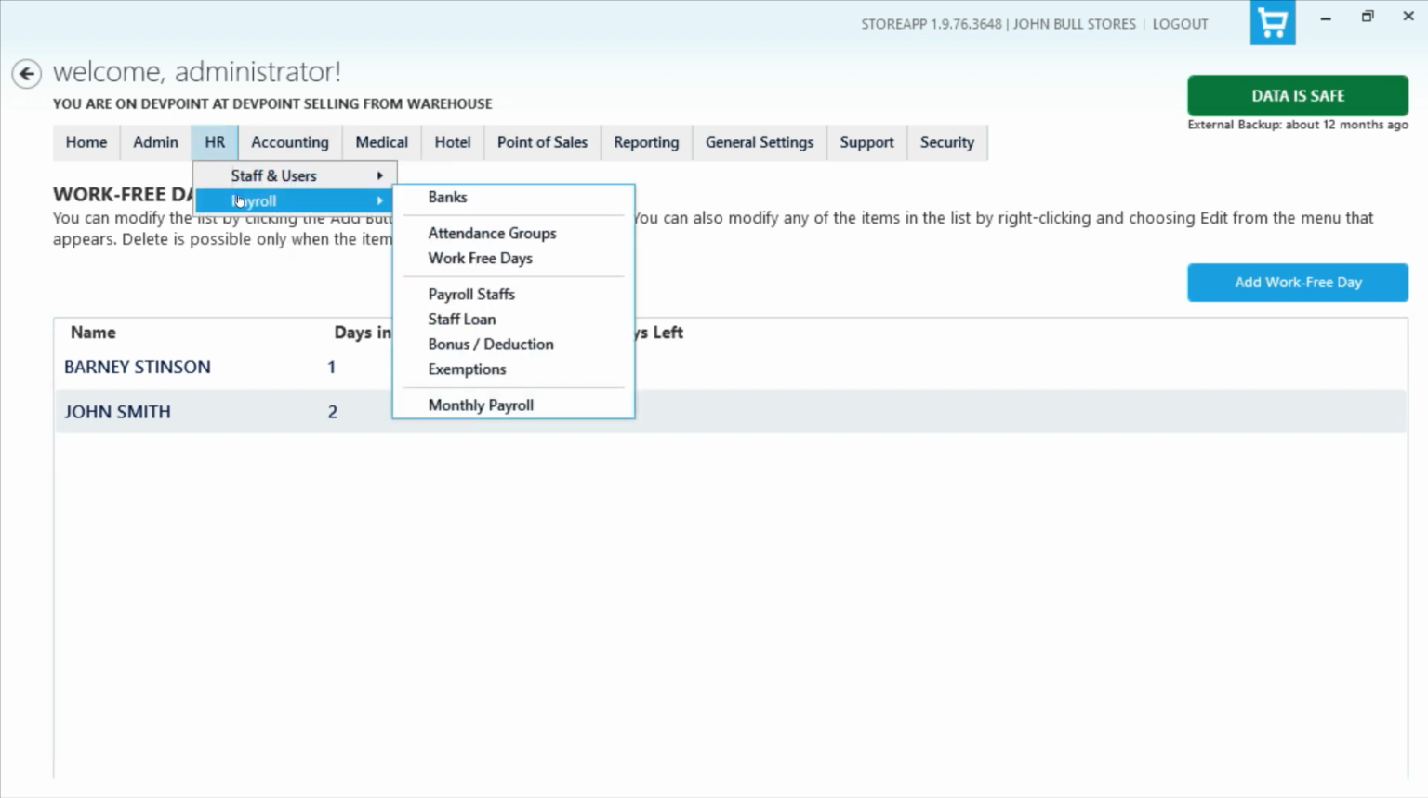So I think the next thing in the list is, so we'll skip the payroll stuff because we have already done it. We'll come back to it where we talk about assigning shift. And let's go to staff loan.